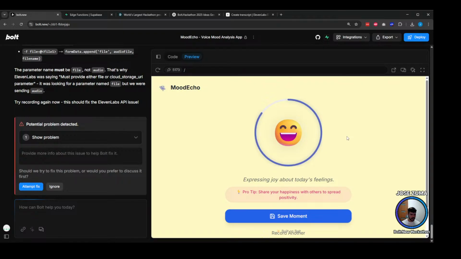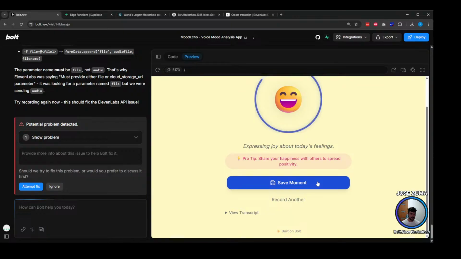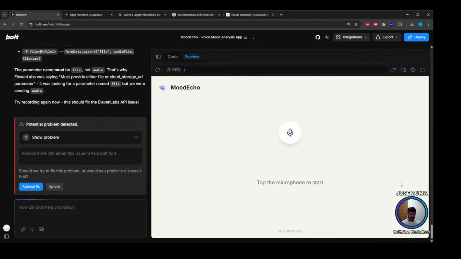Ooh la la, guys, it's looking beautiful. Look at this. It's expressing joy. Pro tip, share your happiness with others and express positivity. This is amazing. We can share this and that's it. You know, this is basically stored on the local storage. Now we can create again another one.